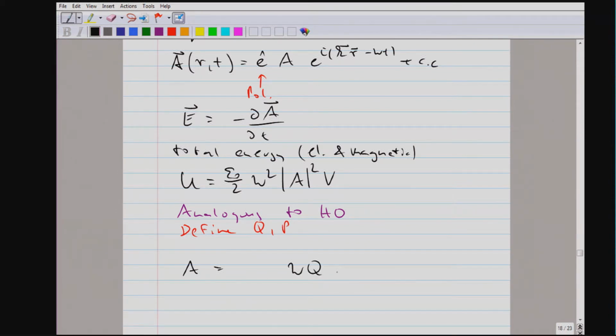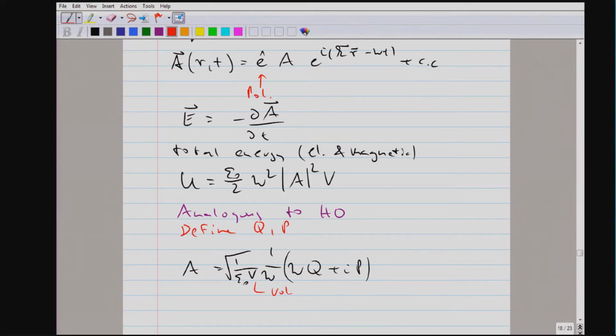Omega Q plus iP is related to A in the following way. And yes, I was just wondering about this. V is the volume. We assume everything happens in a finite volume of space.